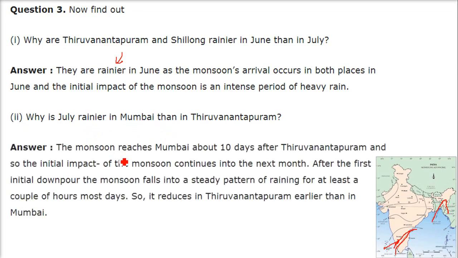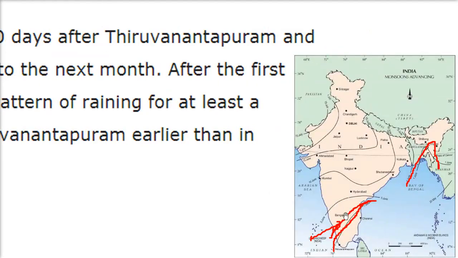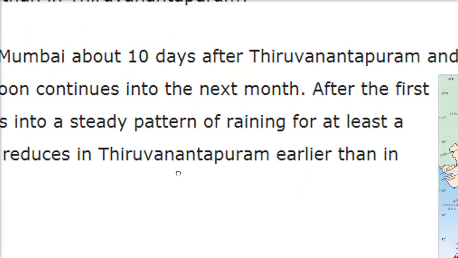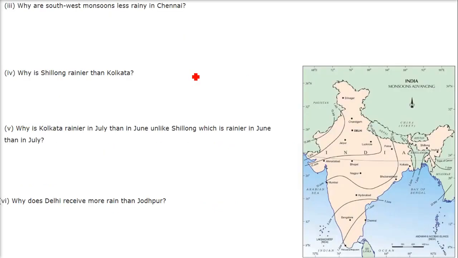Why is July rainier in Mumbai than in Thiruvananthapuram? So the monsoon reaches Mumbai about 10 days after. If you see, it's 1 June here and 10th June it reaches Mumbai. So the monsoon reaches Mumbai after 10 days. If it starts from here on 1st June, it reaches Mumbai on 10 June, and so the initial impact of monsoon continues into the next month. After the initial downpour, the monsoon falls into a steady pattern of raining for at least a couple of hours most days. So it reduces in Thiruvananthapuram earlier than in Mumbai.